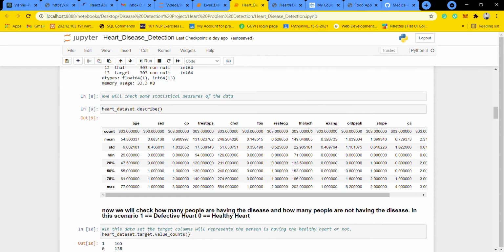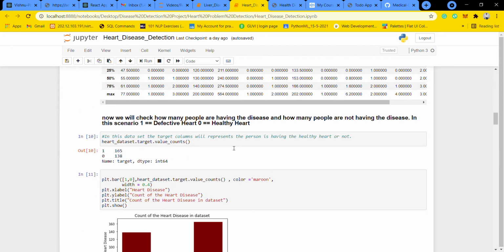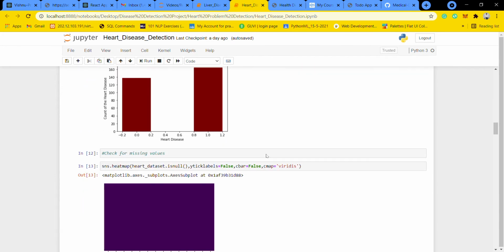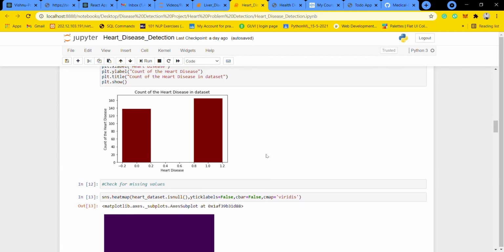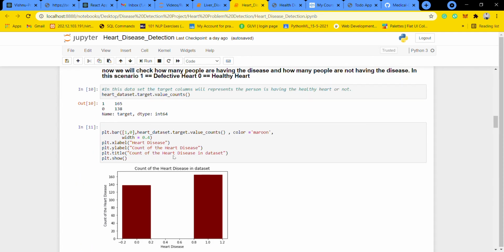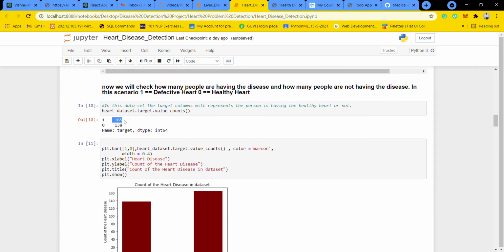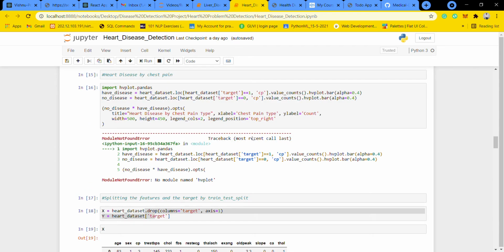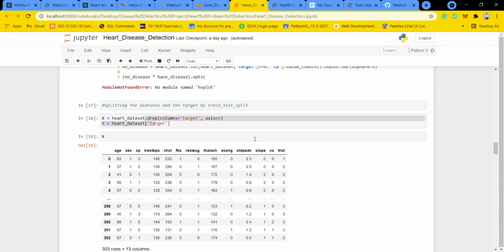After that, I analyzed the data using some methods and matplotlib, checked whether there are any null values, and looked at the count of the data. Here 165 members do not have heart disease and 138 members have heart disease. Like that I analyzed some of the values. After that I moved on to the machine learning part.